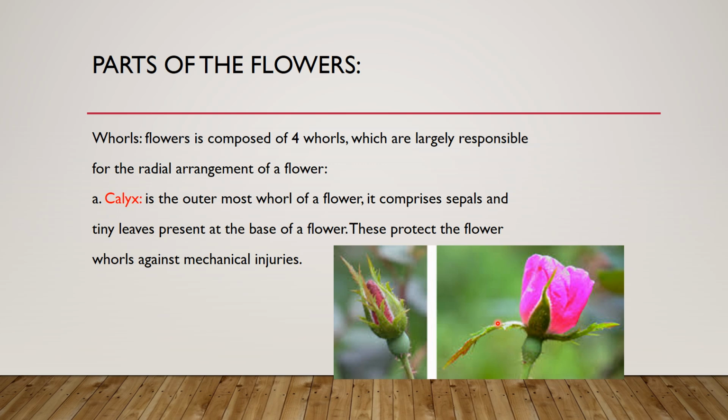It comprises sepals, tiny leaves present at the base of a flower. The calyx protects the flower whorls against mechanical injuries.